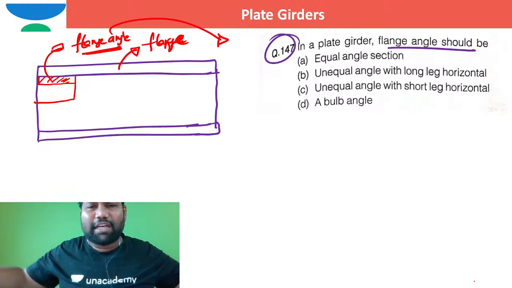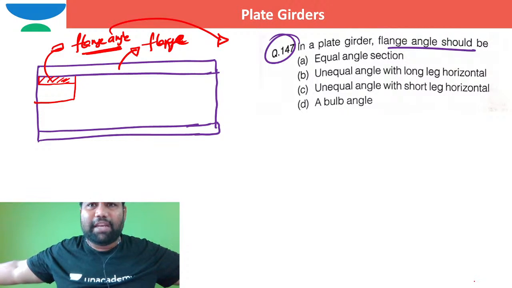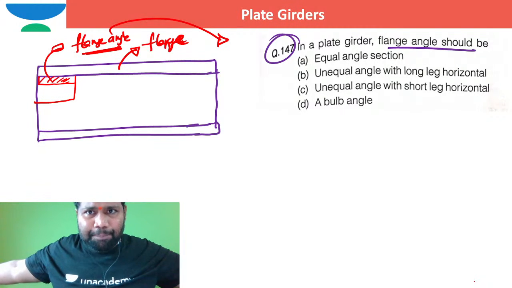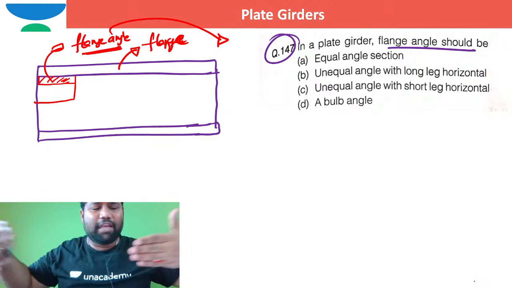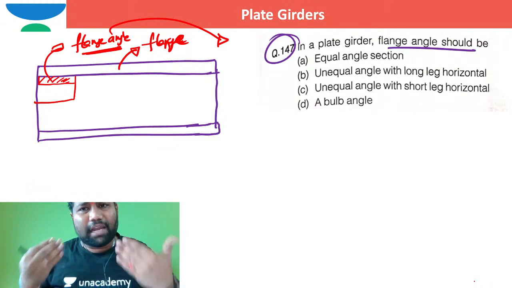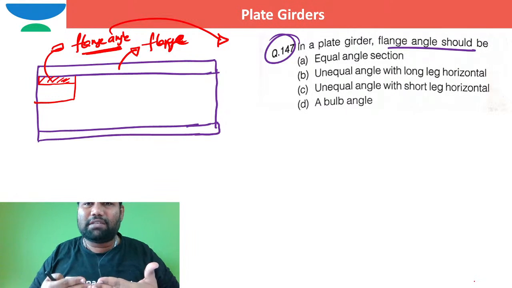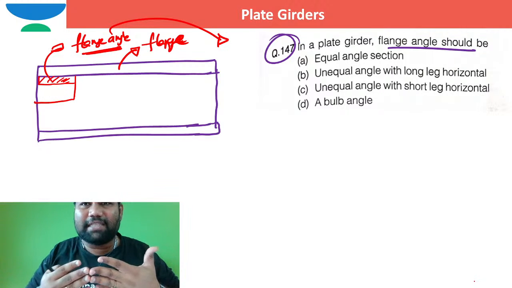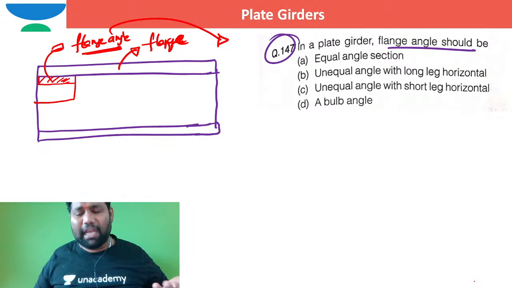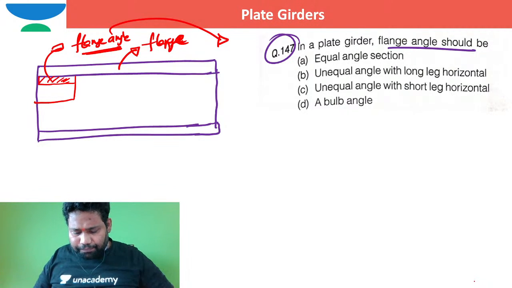I just need to have that continuity of the material. Now, if there is no material, how can you produce a 20-meter or 30-meter length of the girder, right? To achieve that length, the joining of the flange plates and web plates is required. The web plate splicing is able to resist the shear forces, whereas the flange plate splicing is able to resist the bending moment, right?